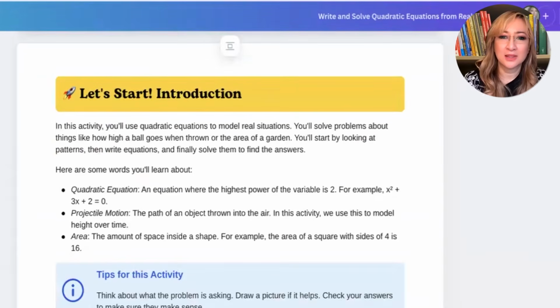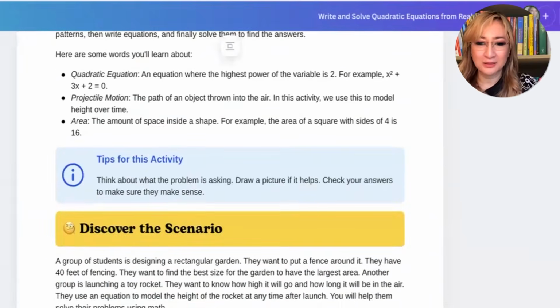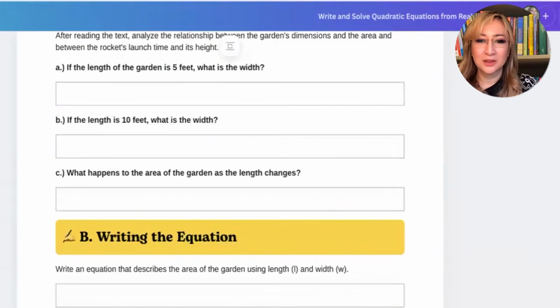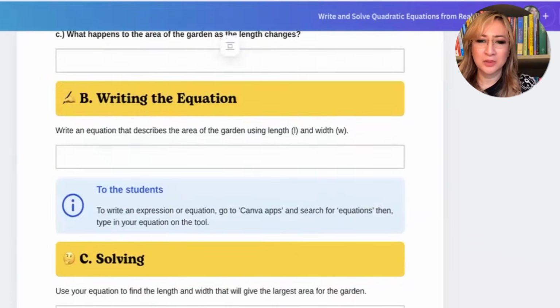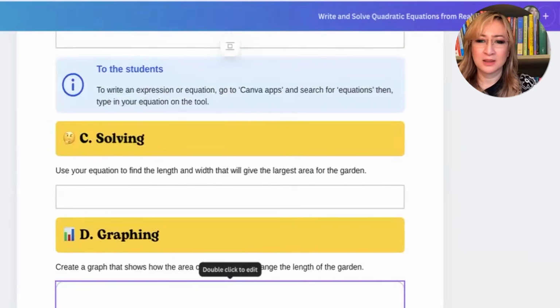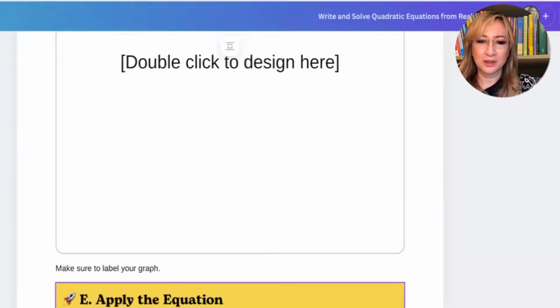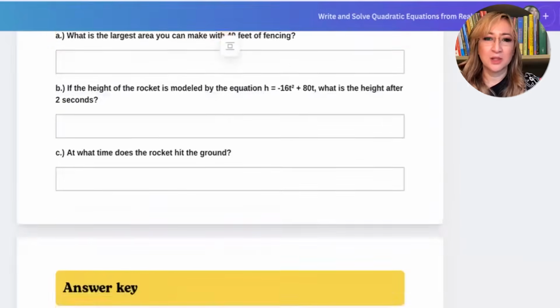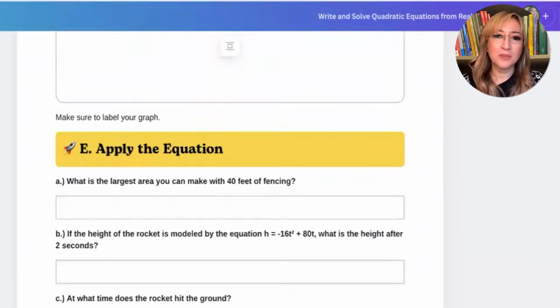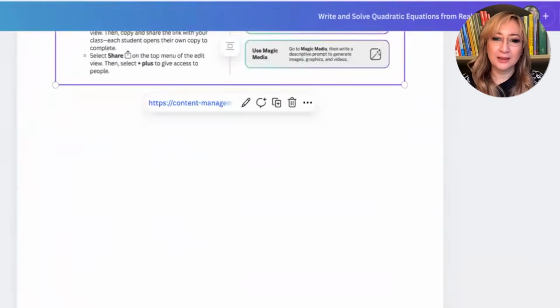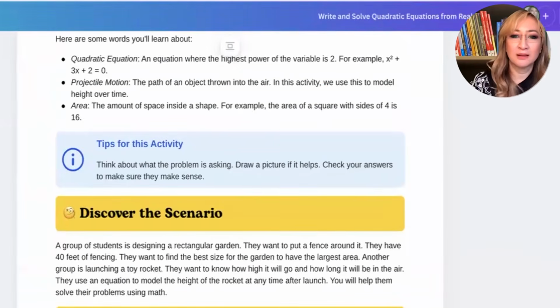Let's start. I mean, it's a little bit textbooky, isn't it? But, you know, it's a start, right? It tells the students, a little bit prescriptive, but it's not bad. Apply the equation. It's got some questions. Okay, it's a little bit like a worksheet, but at least it's only focusing on one question here, discover the scenario, and it's looking at a group of students designing a rectangular garden. So actually that's not bad.